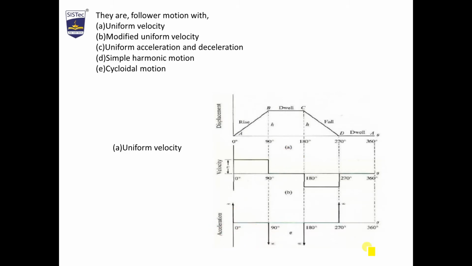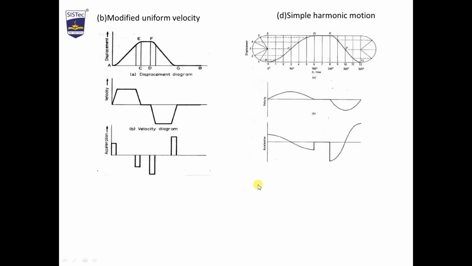But the acceleration diagram shows a sudden increase. We are able to see this infinity, but we don't require this. So what we did, we modified the velocity diagram. The modified velocity diagram is shown here. The sharp edges are replaced by curvature. So we are not getting infinite acceleration, we are getting some amount of acceleration. So all the graphs are changed by the modified uniform velocity.